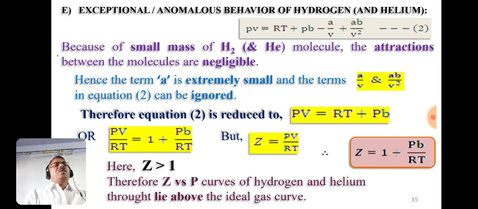There is no decrease of the compressibility factor with increase in pressure. The compressibility factor continuously goes on increasing with increase in pressure, and it is due to the small masses of the hydrogen and helium gases.